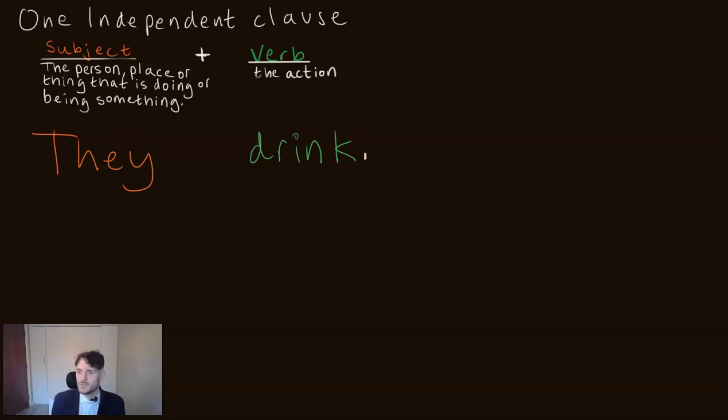Now, what if I took away they and maybe gave the verb an exclamation mark? What if I said drink? Is this a sentence? Is this a complete thought? It is. We call these imperative sentences. Well, they are sentences that begin with a verb. You could make it a phrasal verb. Drink up. Or, do your homework. Stop right there.